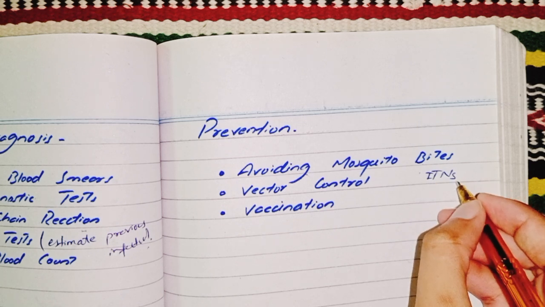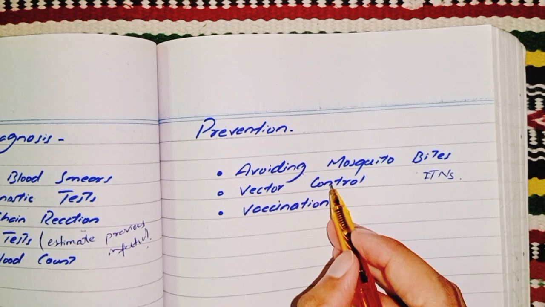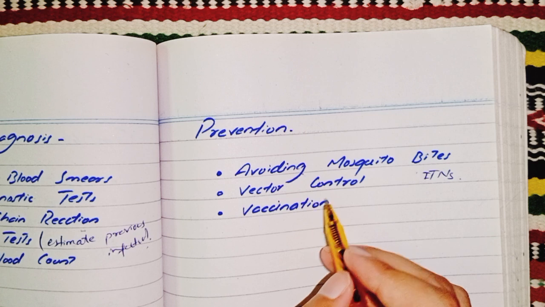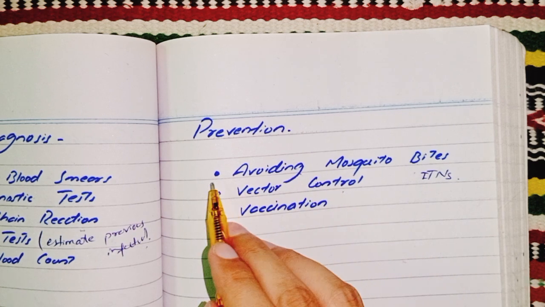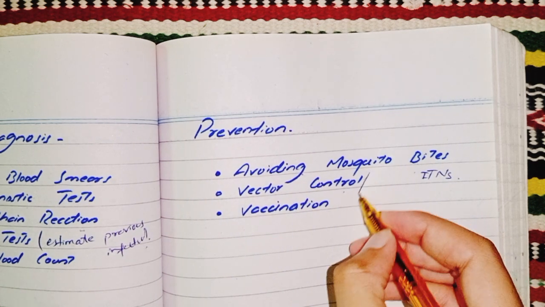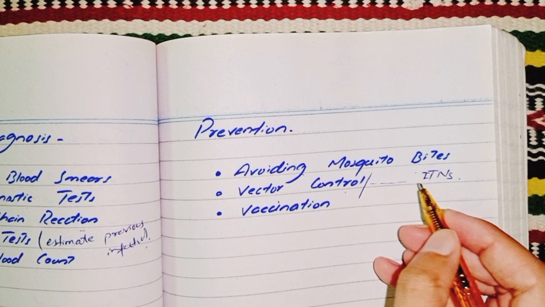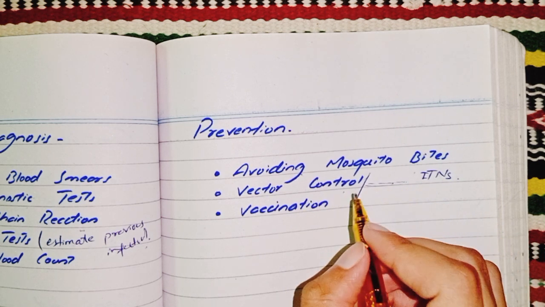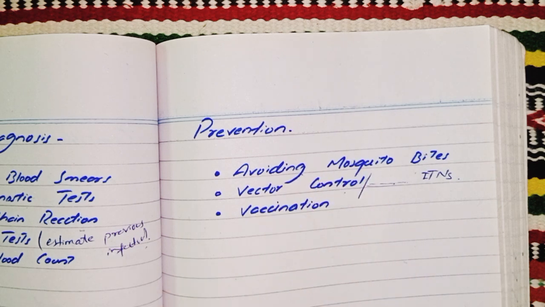Okay. Next is vector control: environmental measures such as eliminating standing water to reduce mosquito breeding. This mosquito usually breeds in standing water in pools or ponds, so we have to clean the environment too.